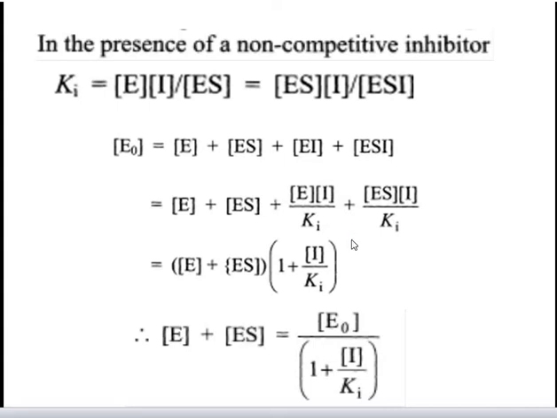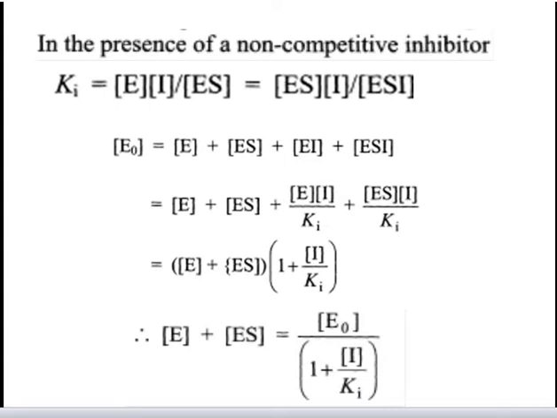So now, by putting the value of E in this equation, we get total enzyme concentration equal to free enzyme concentration plus enzyme-substrate complex concentration plus enzyme-inhibitor complex concentration plus enzyme-substrate-inhibitor complex concentration.